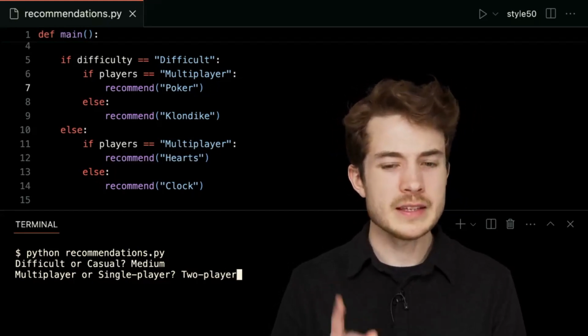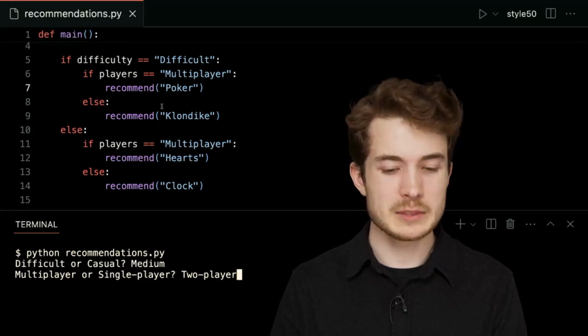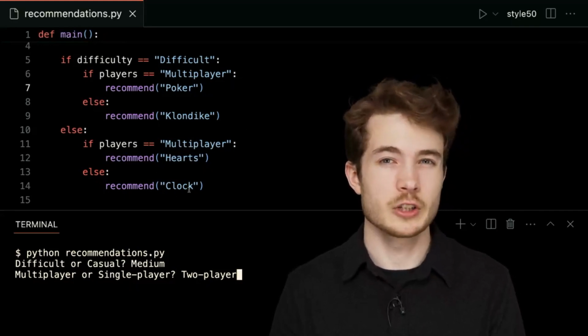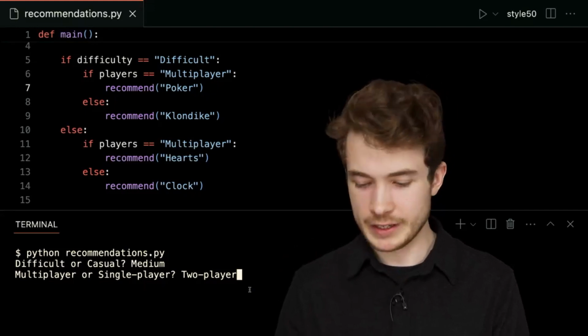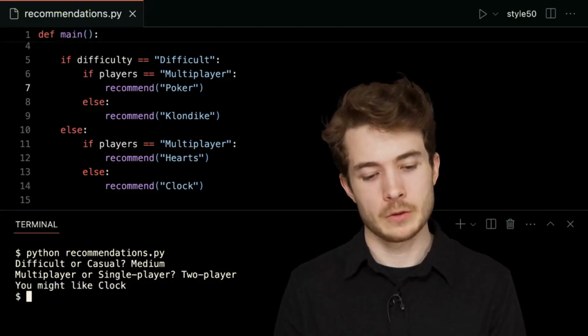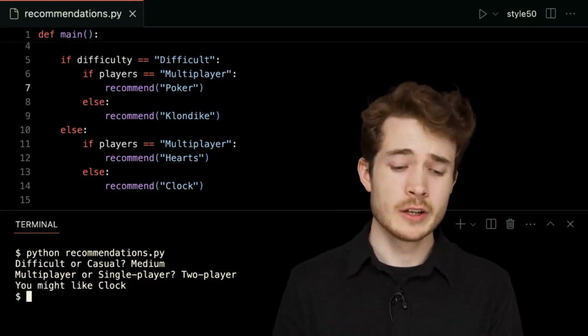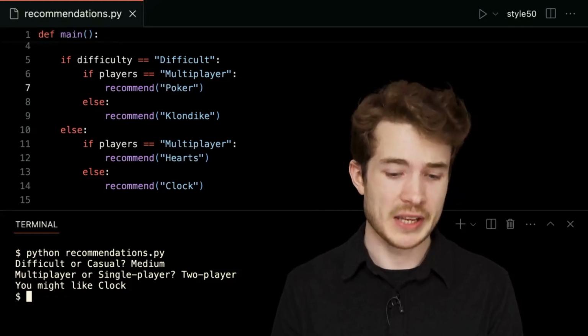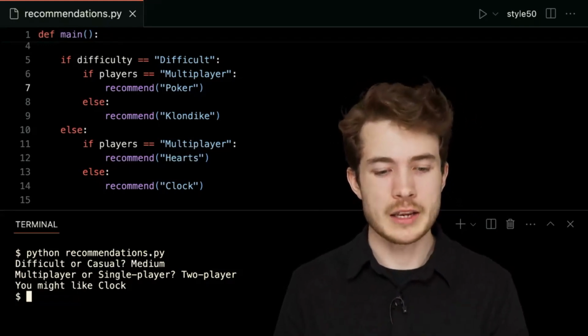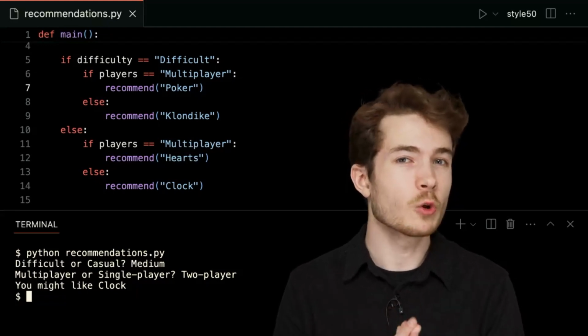And notice how these inputs are not explicitly talked about inside of our conditional. So I'm curious where we'll end up. If I hit enter here, we'll see, you might like Clock. Now, Clock is definitively a single-player game, so we should not have ended up at Clock here, but there is a reason that we did.